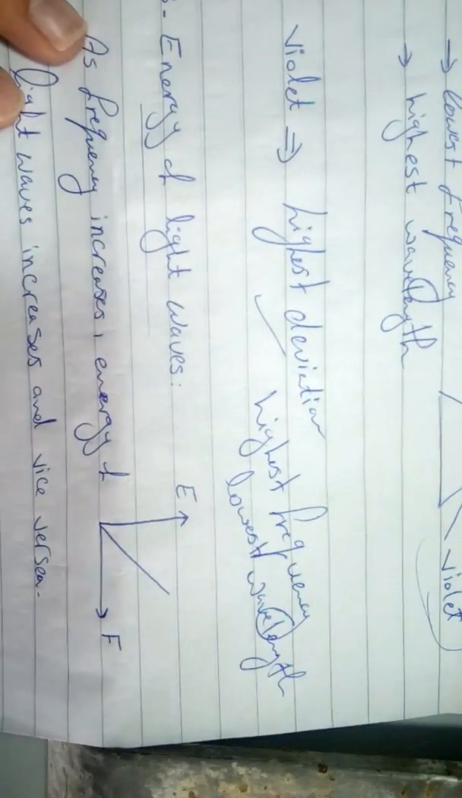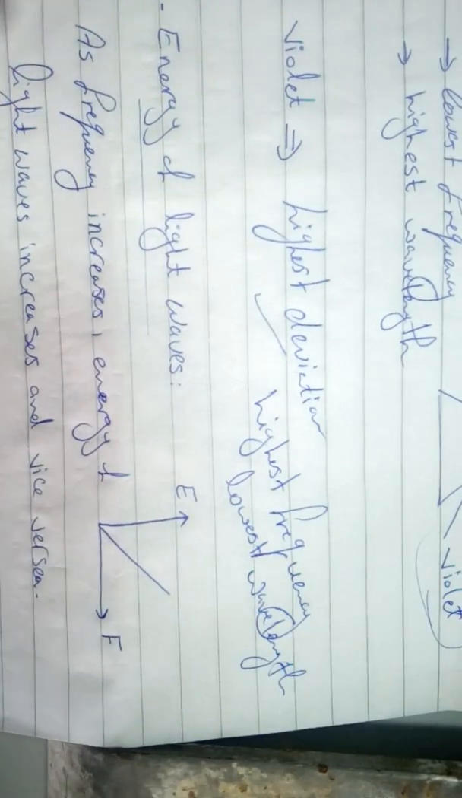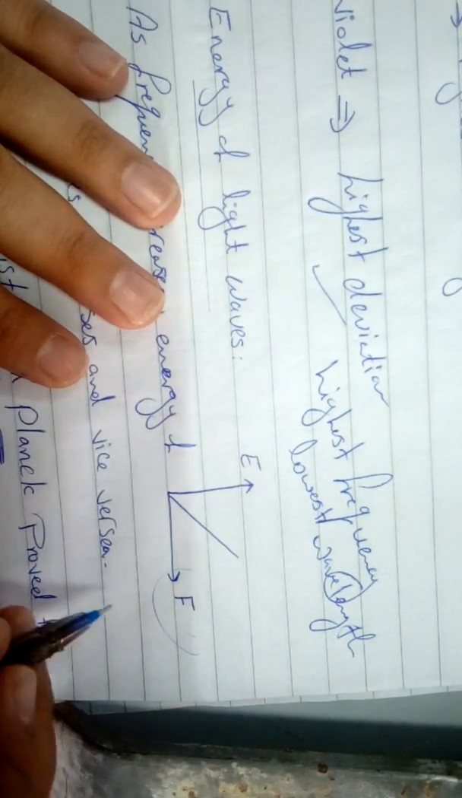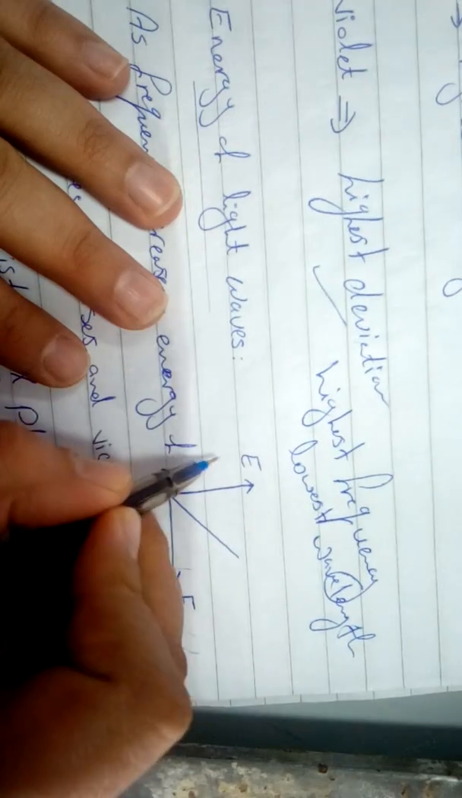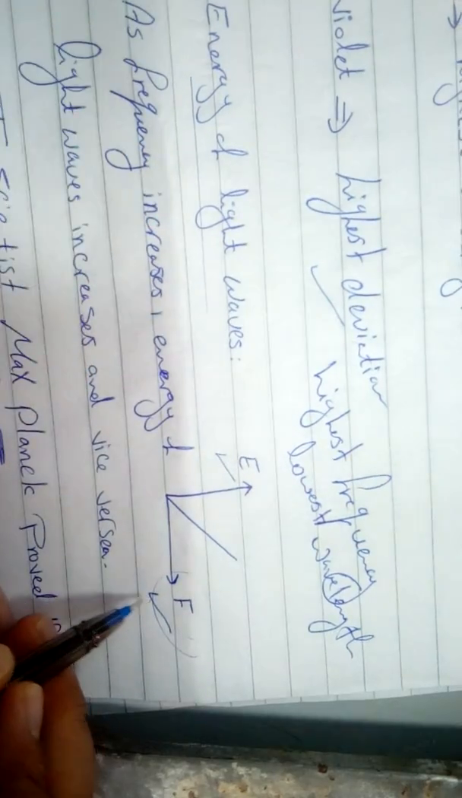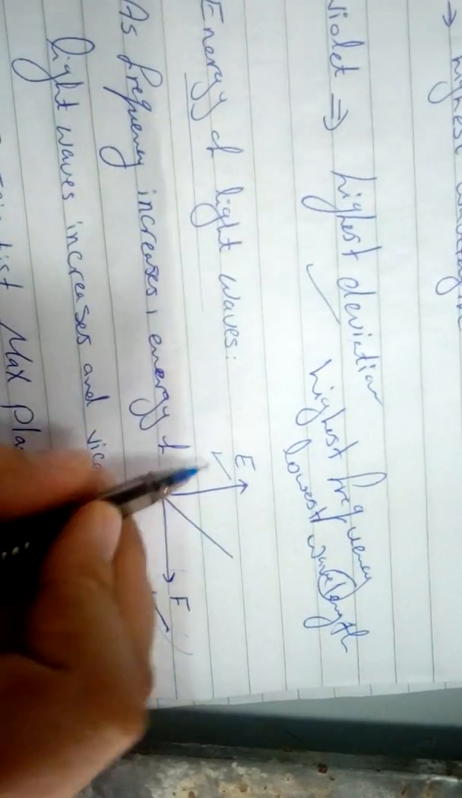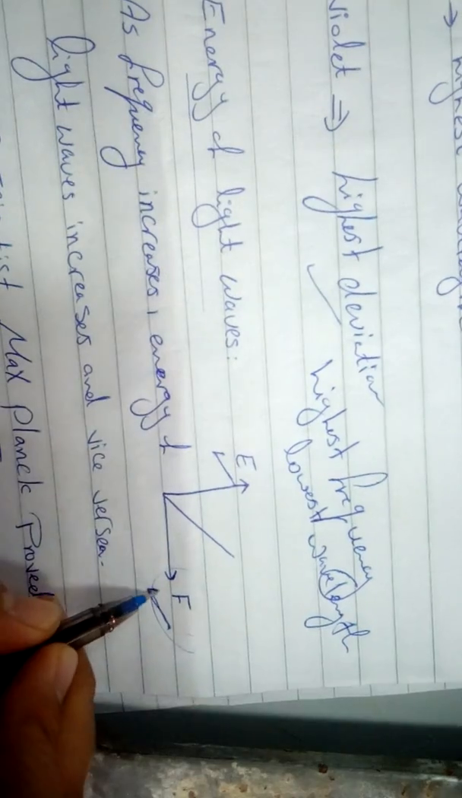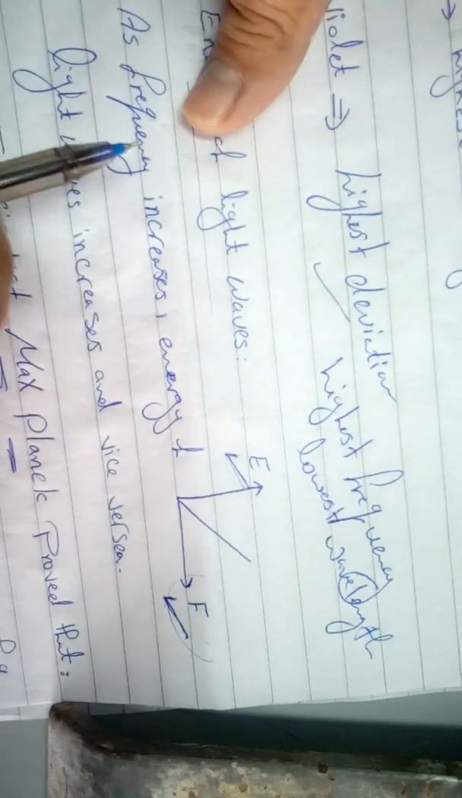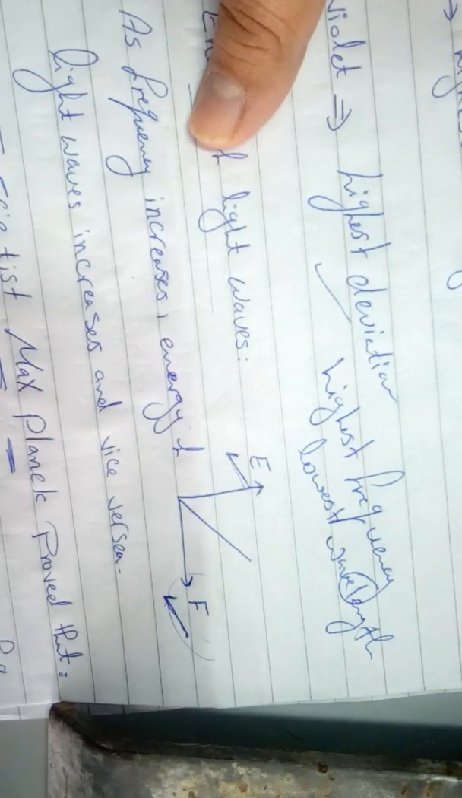Okay, let's talk about another property of light. Light has energy. What is the energy of light waves? Light energy is directly proportional to frequency. This means that as the frequency increases, the energy of light waves increases. The light with the highest frequency has the highest energy, and the lowest frequency has the lowest energy. So as frequency increases, energy increases, and vice versa.